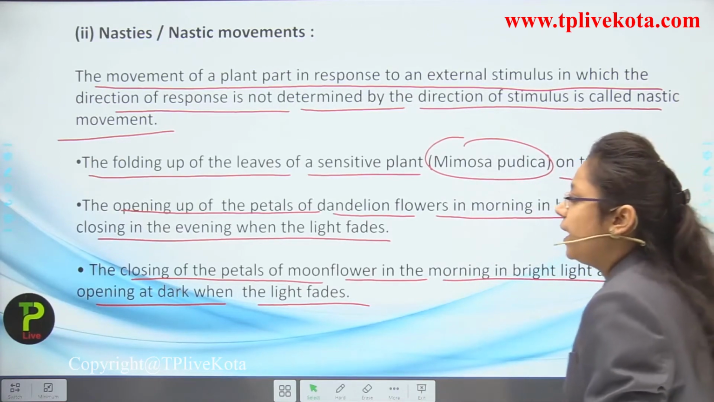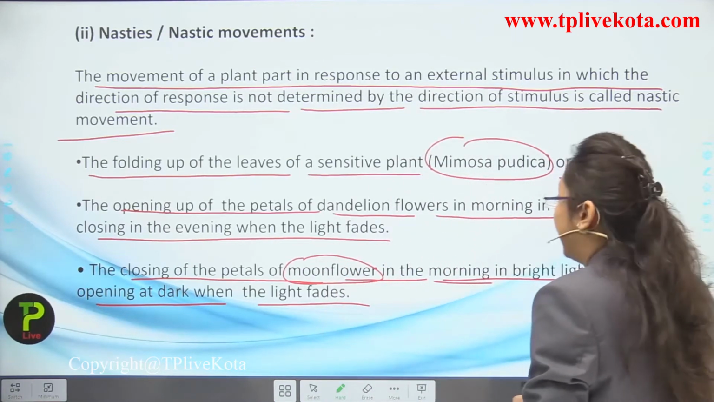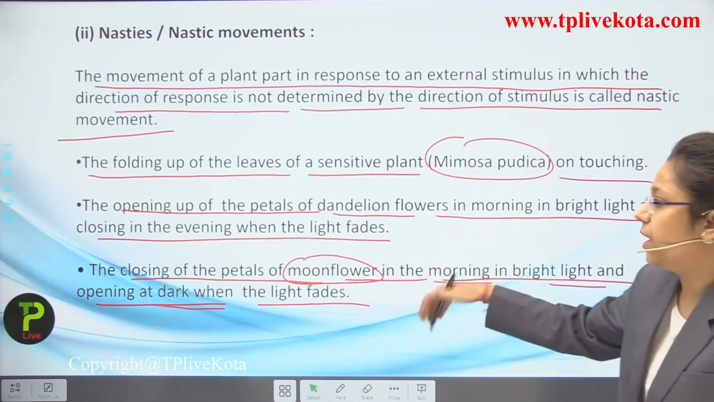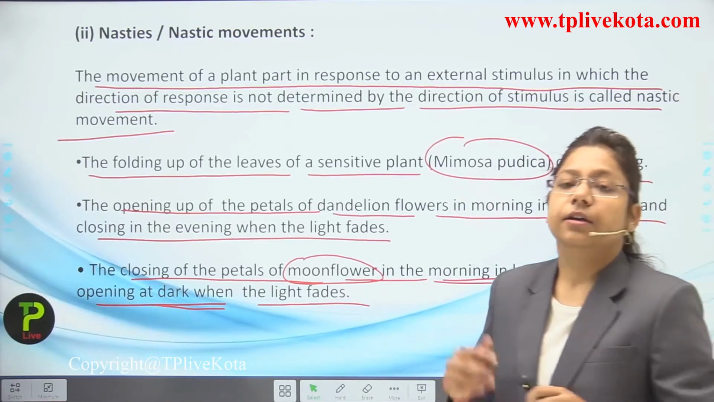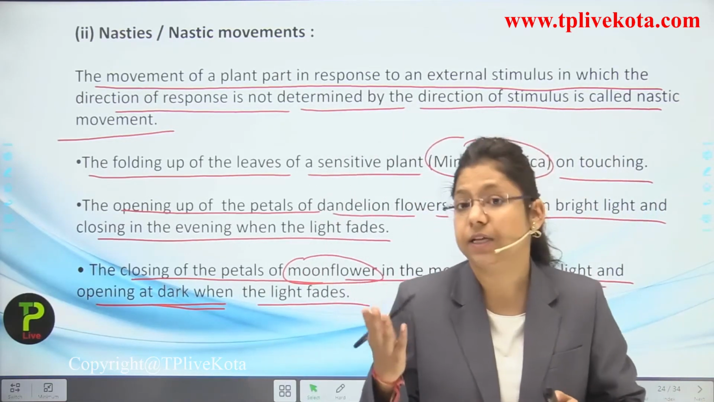Okay students, so what happens? The closing of petals of moonflower in the morning, and in bright light, and opening at dark when the light fades. So this is just the opposite mechanism from the dandelion flower. So you can see that different kinds of flowers and different kinds of plants have opposite mechanisms as well.